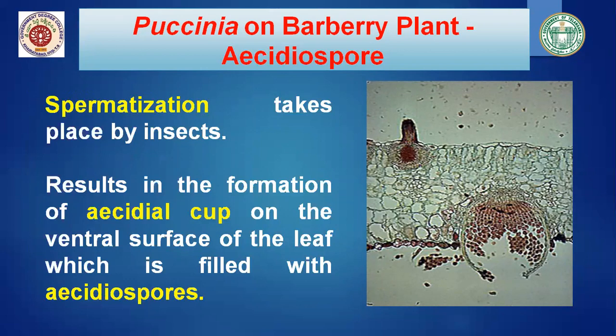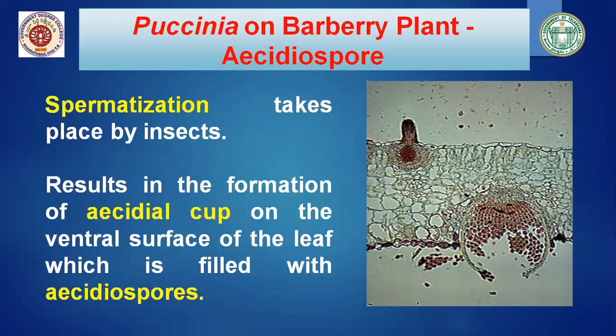The two nuclei enter in, and these two nuclei won't fuse together, but they form a mycelium which reaches the ventral surface of the barberry leaf, and on the ventral surface they develop as an aecidial cup.